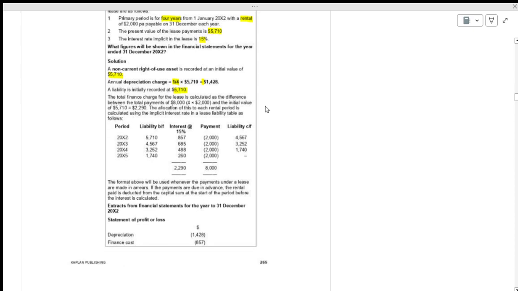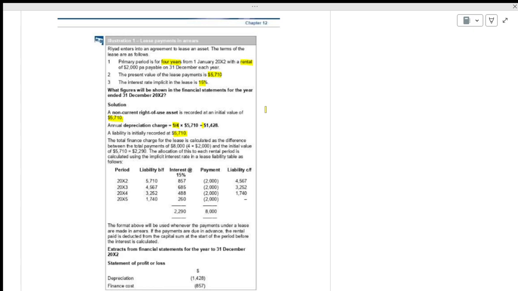Okay, 5,710. They say that the total finance charge is the difference between the total payments and the present value. How much are they paying? They are paying 2,000 every year. 2,000 into 4 is 8,000. Initially the present value is 5,710.